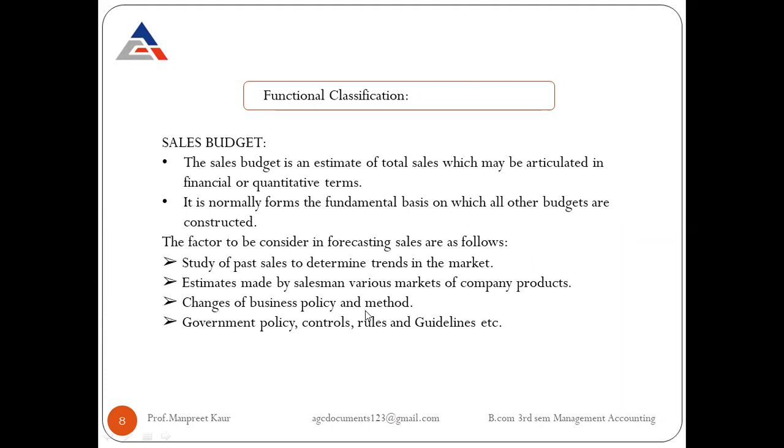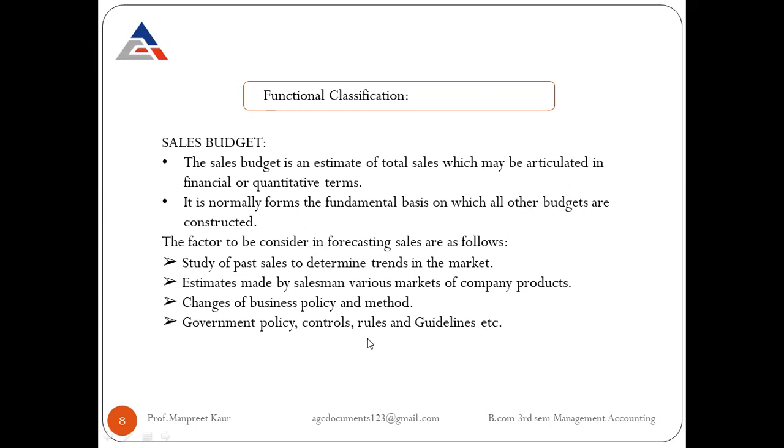The next one is the government policies, controls, rules, and guidelines. Whenever the organization maintains any kind of budget, and here we are talking about the sales budget, while preparing it they need to focus on the internal environment and internal circumstances, that is, internal plans and policies. But prior to these plans and policies, they need to follow some rules and regulations of the external environment too.